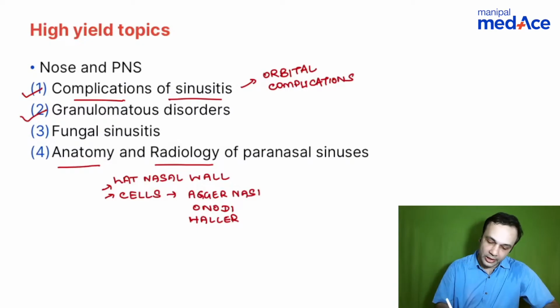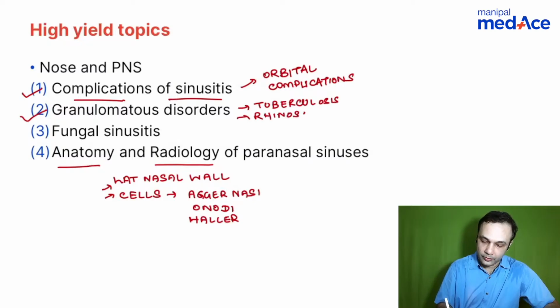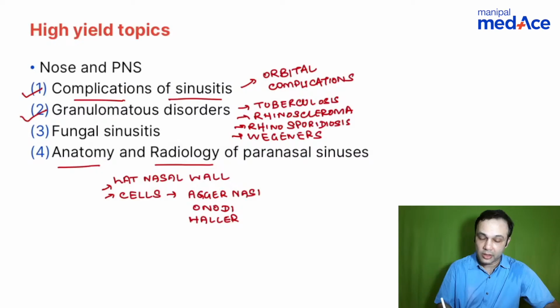One is tuberculosis. Number two is rhinoscleroma. Number three is rhinosporidiosis. And number four is Wegener's. These are the four important topics as far as nose and paranasal sinuses are concerned.